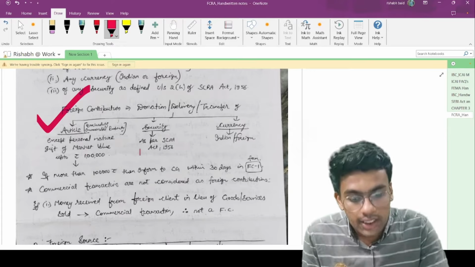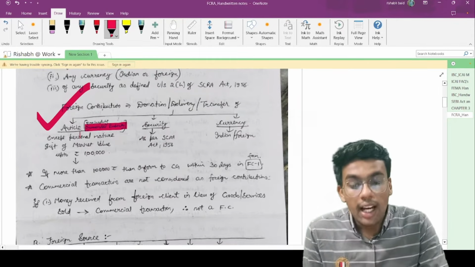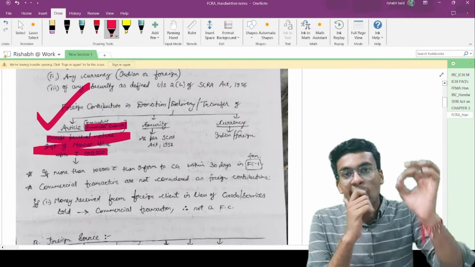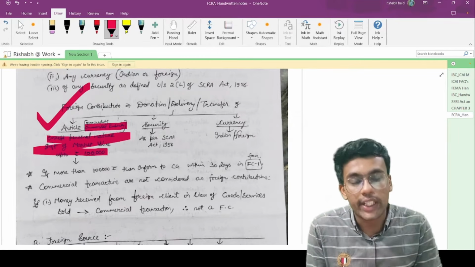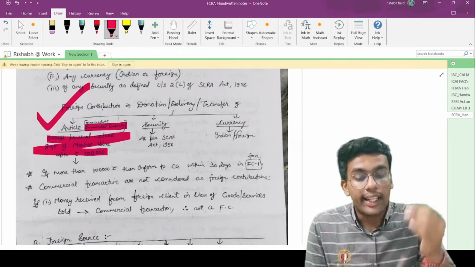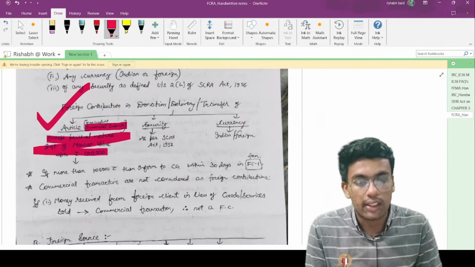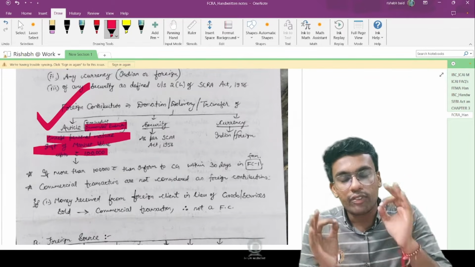However, article does not include immovable property. This is what the proviso says. Except a personal nature gift if the market value is up to rupees 1 lakh. That means if you are receiving any money, any kind of security, any kind of currency, any kind of article from outside India, that constitutes foreign contribution. However, any kind of immovable property is not constituted as foreign contribution.